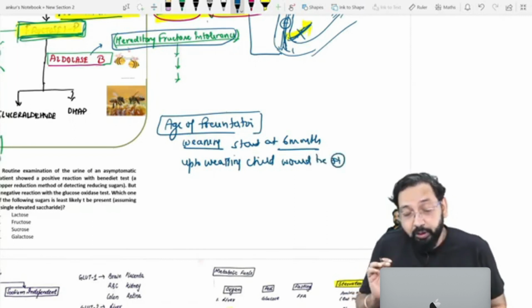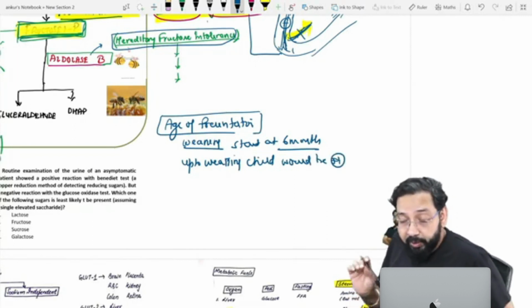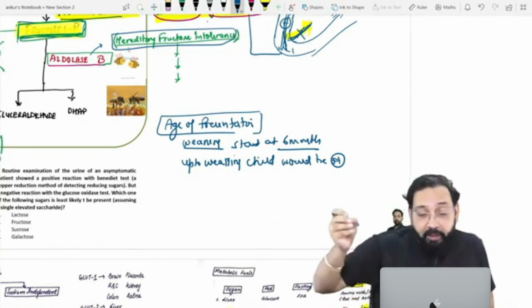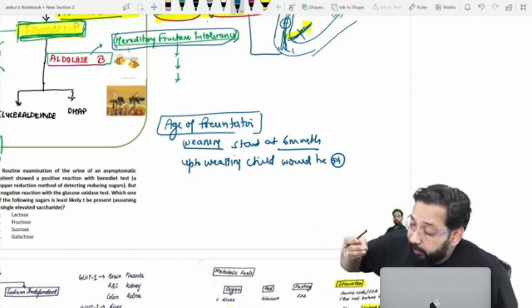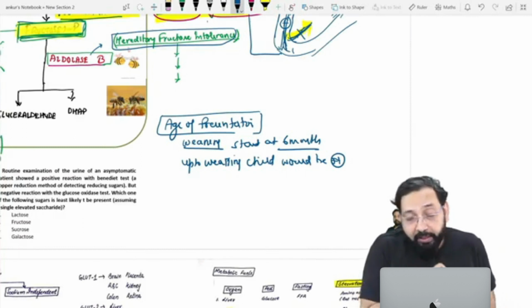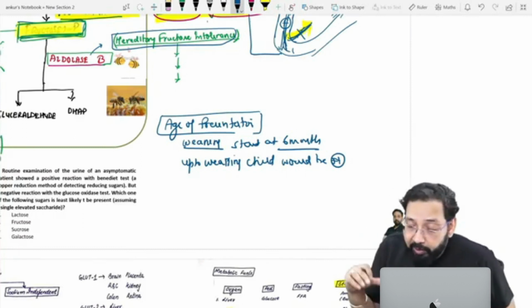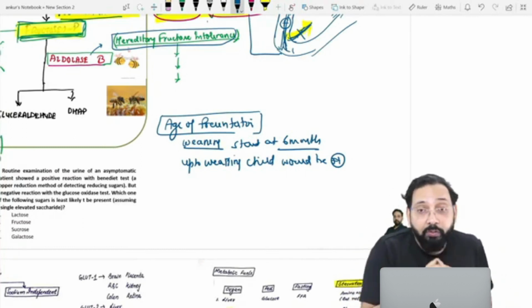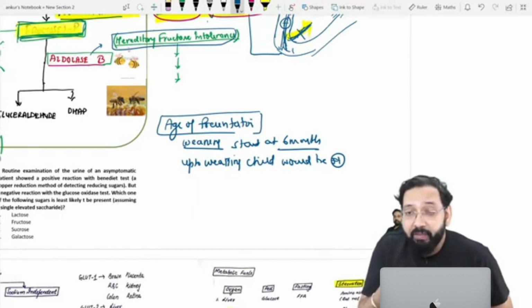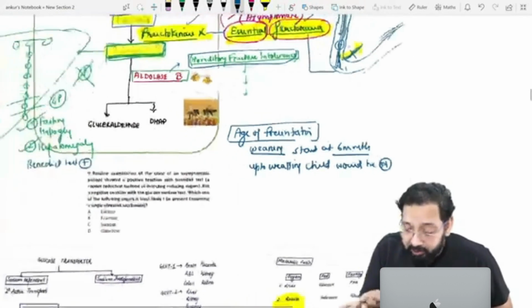In a typical question, the attendant will come with the child and say, Doctor, the child was doing well till 4 months. When we started giving fruit juice, the patient started with vomiting and these symptoms.